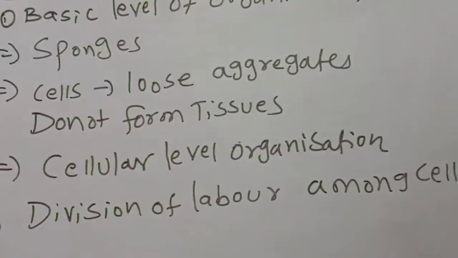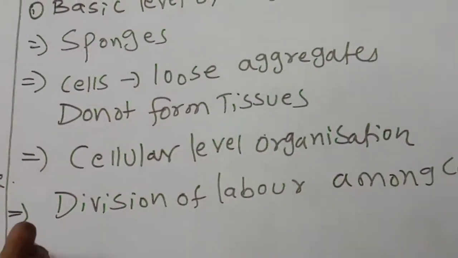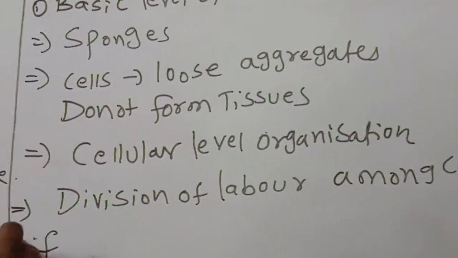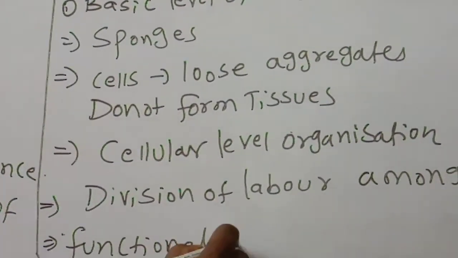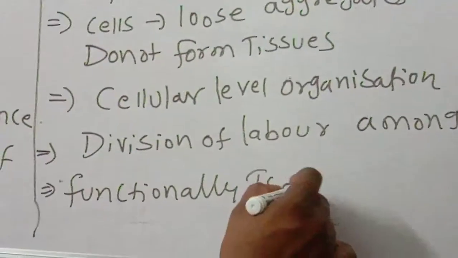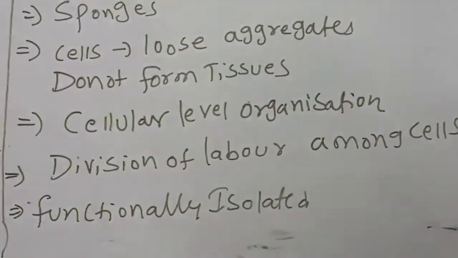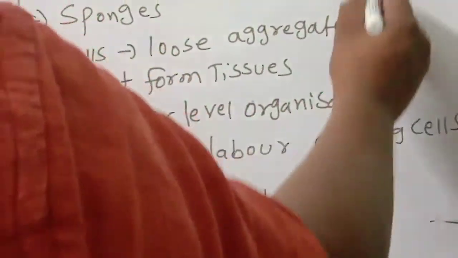Next, different types of cells are functionally isolated. For example, here I am writing the sponges.